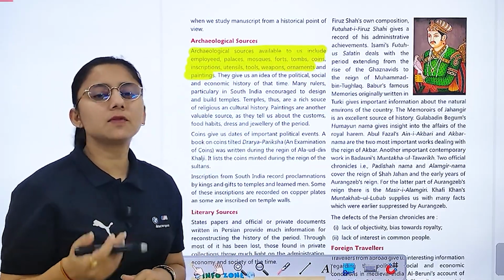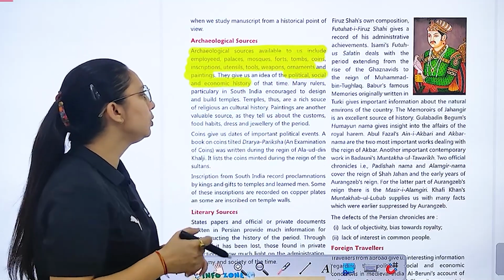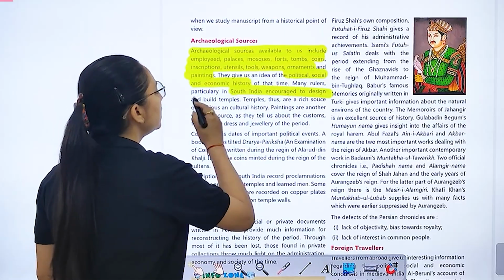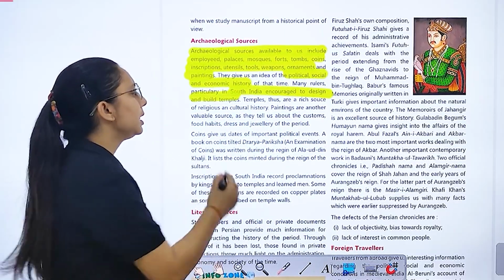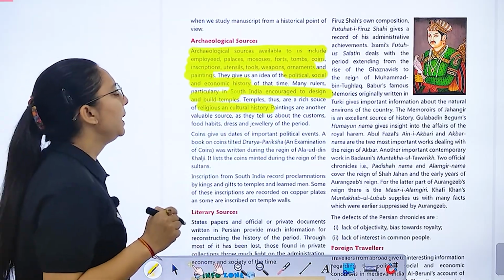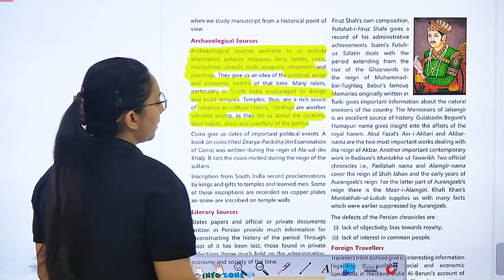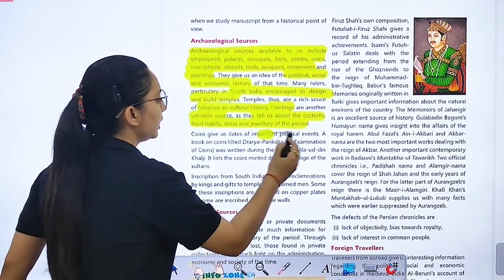And what they do, they give us the idea of the political, social, economic history, and many rulers, particularly जो साउथ इंडिया वाले थे, what they did, they encouraged to design and build temples, and temples जो थे वो rich source of religious and cultural history. Paintings are another valuable source, as they tell us about the custom, food habits, dresses and jewelry. Coins give us dates of important political events.